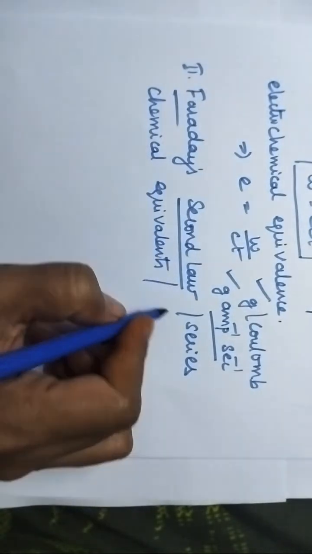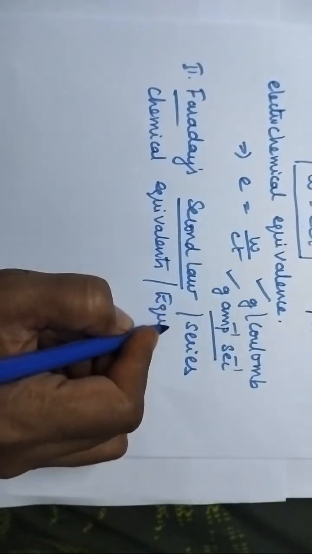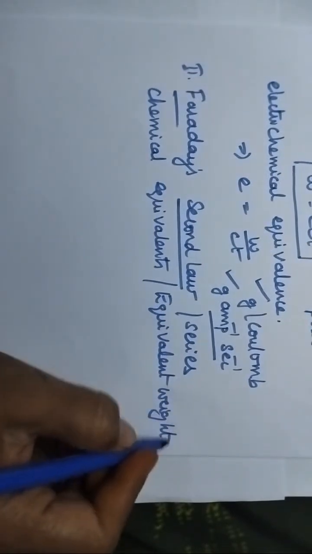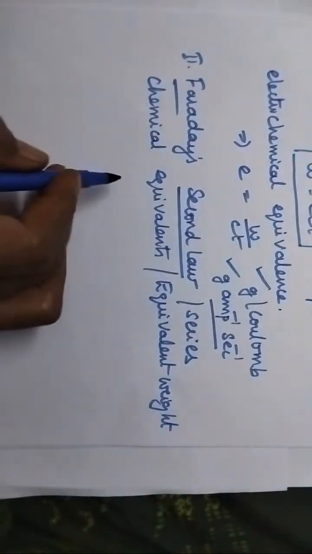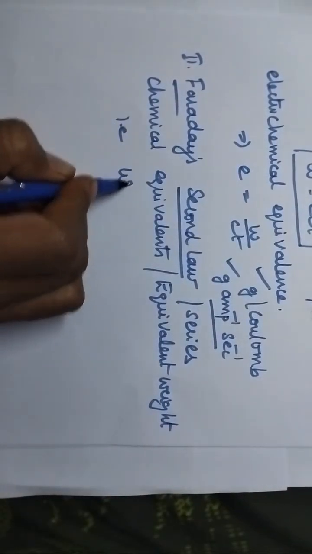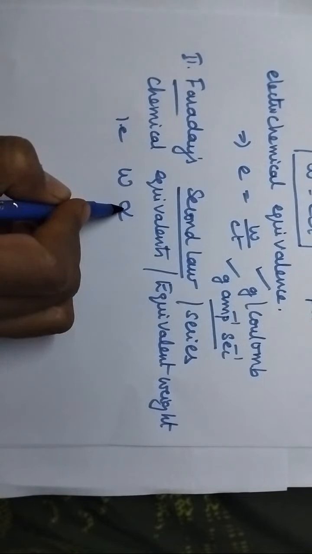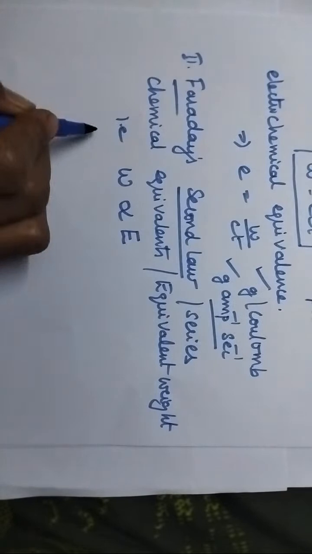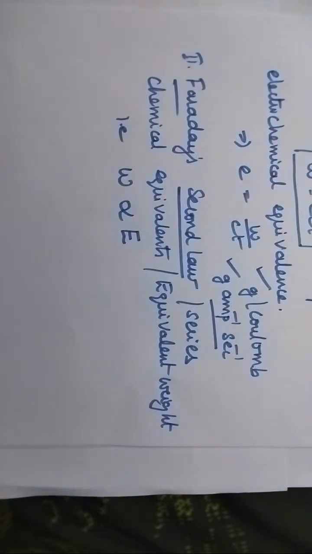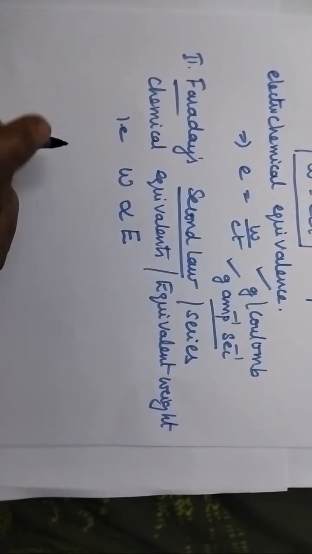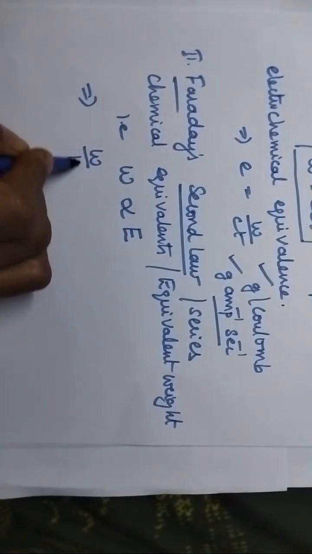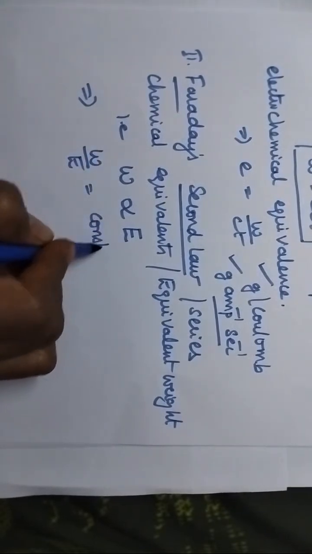Or in other words, it can be called equivalent weight. So mathematically it can be expressed as the amount of the substance deposited is directly proportional to its chemical equivalence, that means equivalent weight. Here two or more electrolytes will be connected in series. Very good, Swati. That implies W by E is equal to constant.